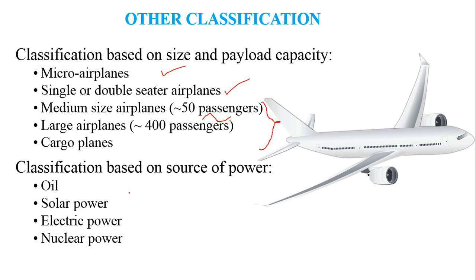Further, when we classify the aircraft based on the source of power it uses, it can either be oil based. Under the oil based power, the jet fuel and kerosene powered aircraft and all such kinds of fuel powered aircraft can be categorized under this oil based power source.